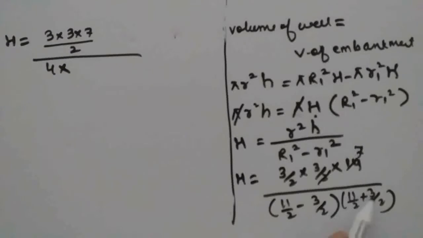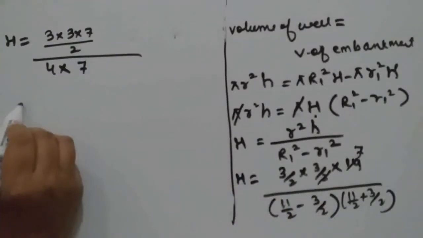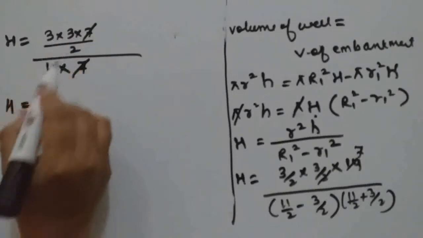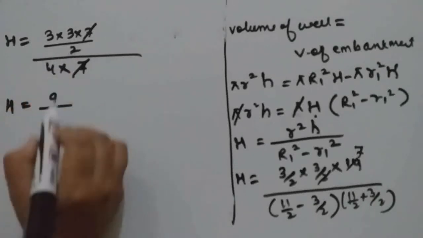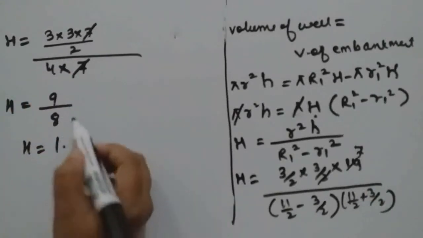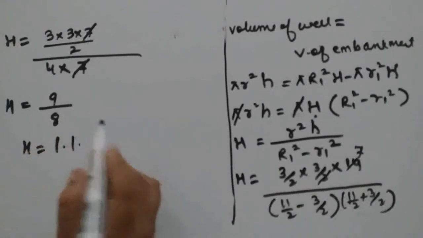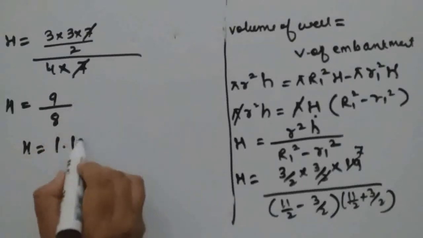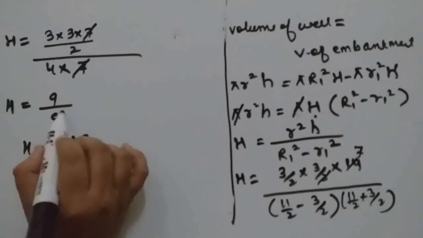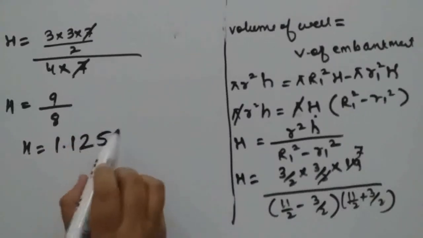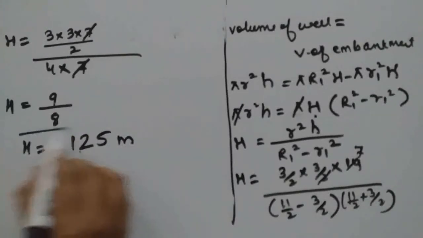And here 14/2 means 7. So now this 7 will go. So 3 3s are 9, 4 2s are 8. Now from 8 we can cancel, and we get 1.125 meter as the height of the embankment.